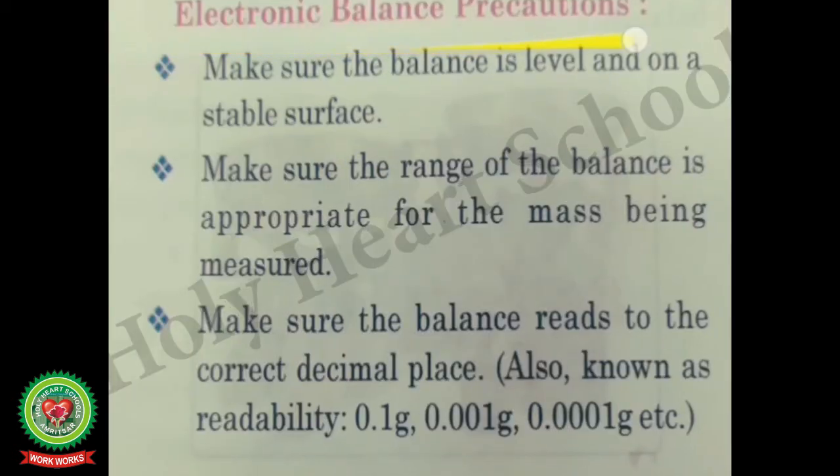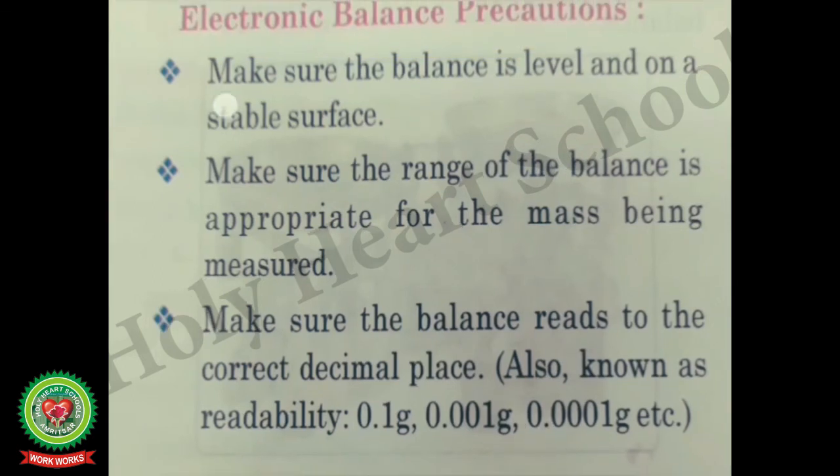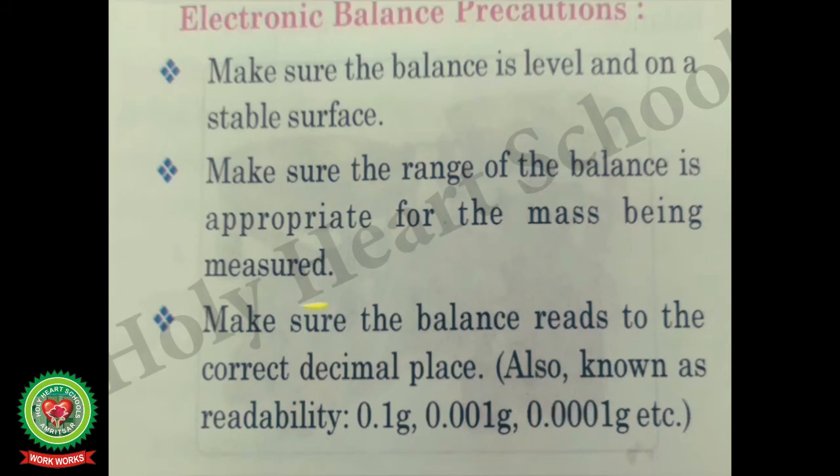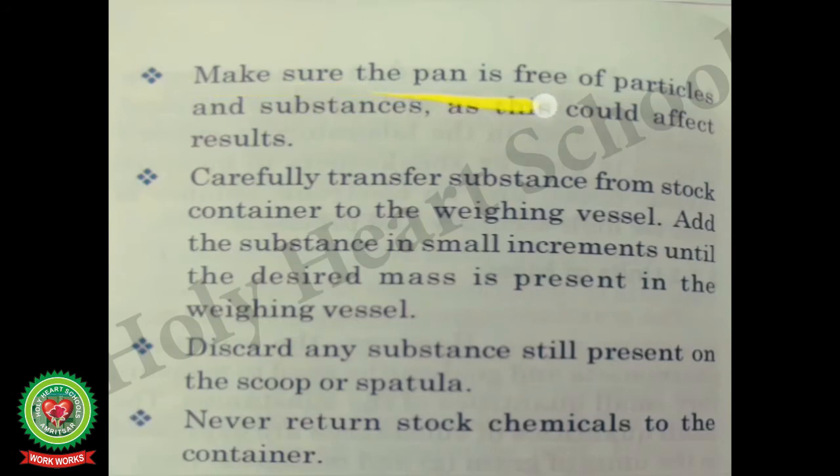Electronic balance precautions. Make sure the balance is level and on a stable surface. Make sure the range of the balance is appropriate for the mass being measured. Make sure the balance reads to the correct decimal place, also known as readability, that is 0.1 gram, 0.001 gram, 0.0001 gram, etc. Make sure the pan is free of particles and substances, as this could affect results.